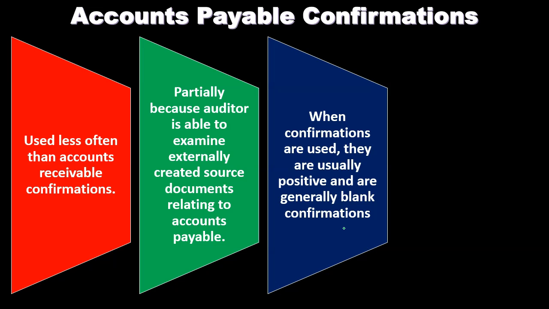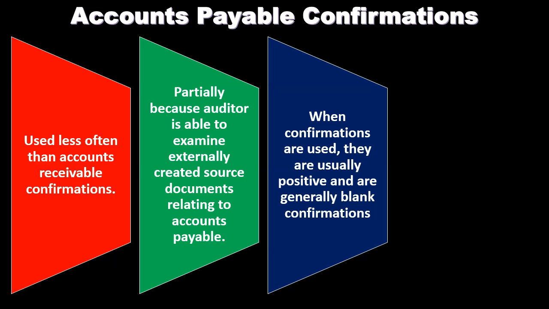However, if you're dealing with a vendor, typically that means that the company that we are auditing owes them money. So if we ask them, do we owe you money, they're more likely to know exactly what that is, and maybe have incentive to look it up and check it out and send it back to us. So they might be more incentivized to have a higher rate of return of the confirmations, in other words, the accounts payable people, because they're the people that the company that we're auditing owes money to, and we're asking them how much money the company that we are auditing owes them. And so they might be more likely to send it back.